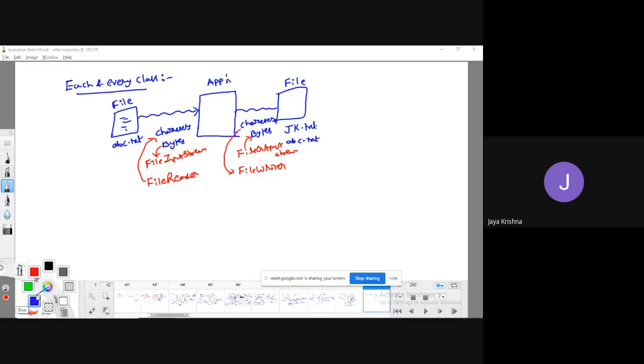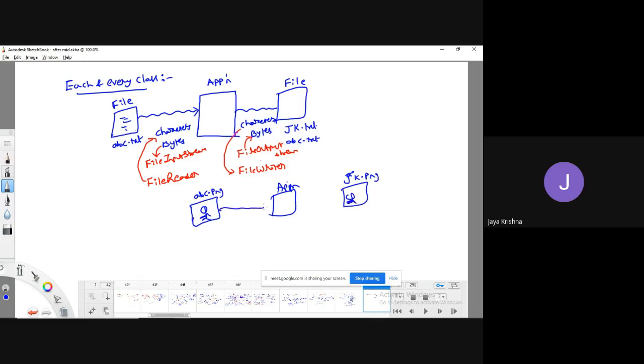For example, there is another scenario. I have an image file whose name is abc.png, and my application wants to read the data and copy it to some other location whose name is jk.png. So my Java program is meant to copy the data from one location to another, and it is an image. Now the image, can we send it in the form of characters? No, it is not possible. We can send it only in the form of bytes.